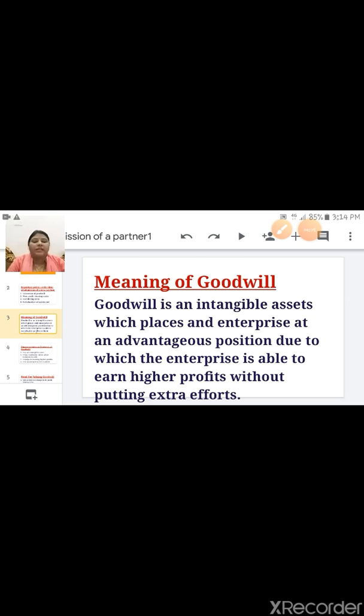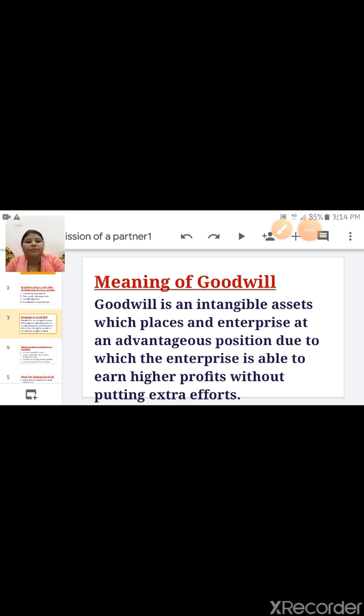So in this way that company achieves higher profit and higher sale. So this is called goodwill. In short, goodwill is the reputation or image of the company.